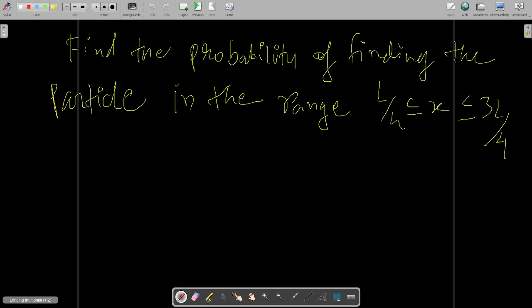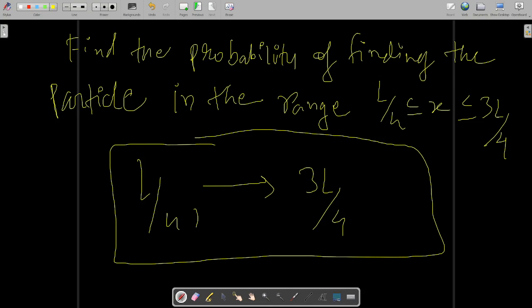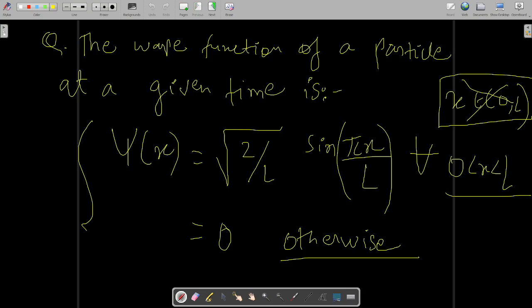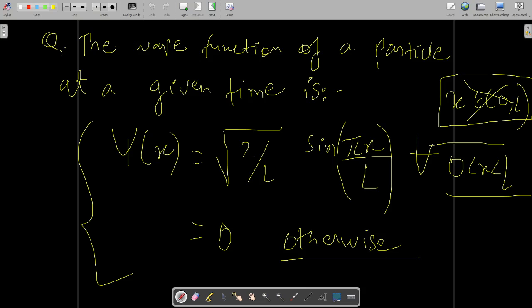So clearly you can see one thing, that this limit is from L by 4 to 3L by 4, right? So if it lies over here, then clearly which formula will be applied out of these two? Which formula will be applied out of these two? L by 4 to 3L by 4 simply implies that it will lie here, because this limit 0 to L will include your L by 4 and 3L by 4.